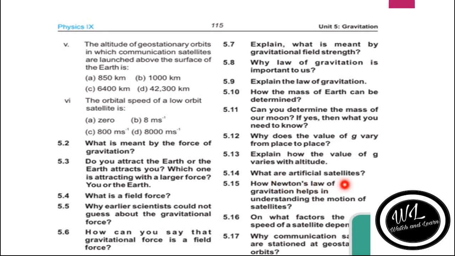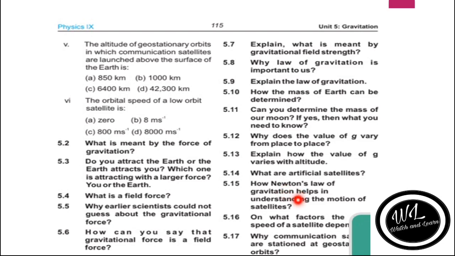5.14. What are artificial satellites? Artificial satellites are man-made objects that are sent into space. We have several artificial satellites, such as communication satellites and geostationary satellites, and others like the Hubble telescope.